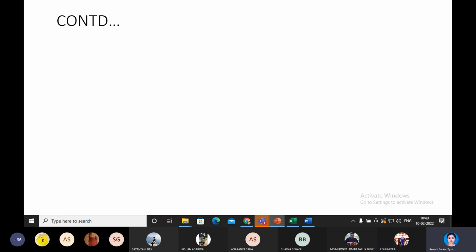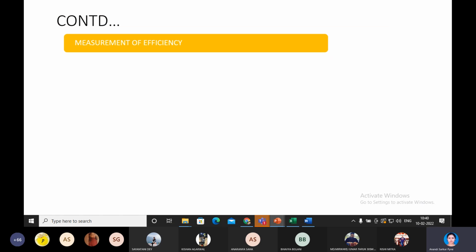Helps in decision making. Also, costing helps in measurement of efficiency. Efficiency as in the cost efficacy of the concern, because costing uses different cost analytical tools which measure the efficiency of the cost control techniques utilized by the company.